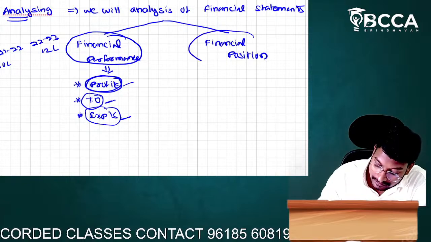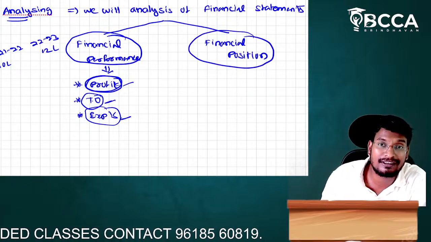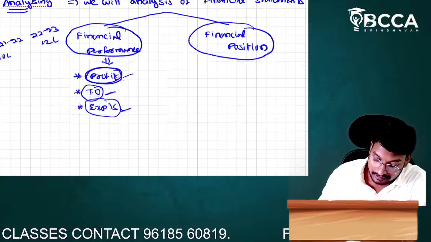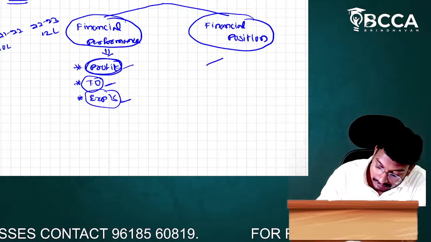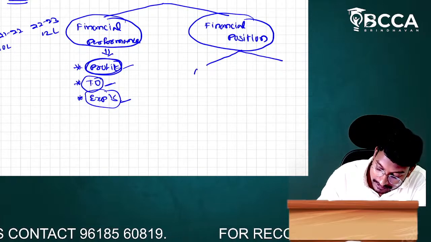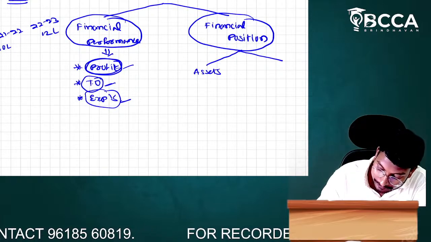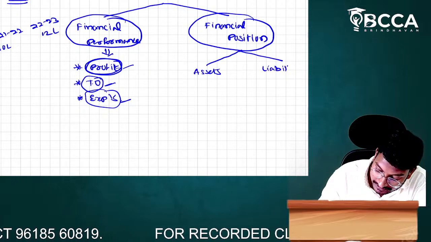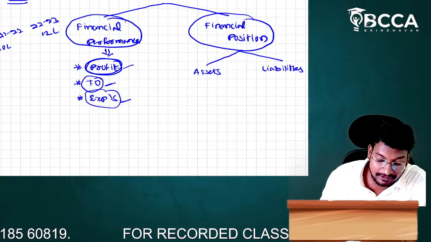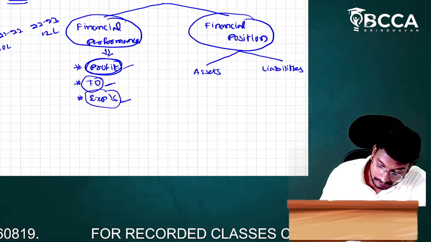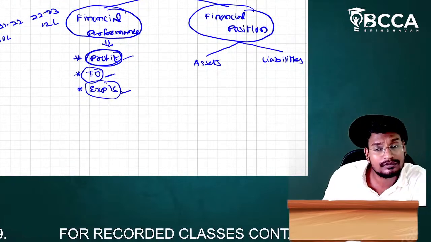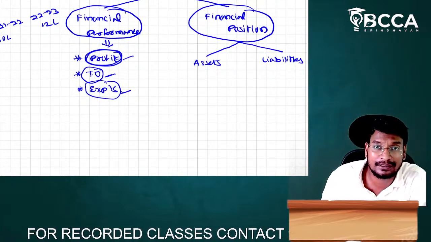Next one is the financial position. What is the meaning of financial position, sir? At the time of financial position, we will decide based on what? Assets and liabilities. Based on assets and liabilities, we will decide what our financial position is. How will we decide the financial position based on assets and liabilities, sir?